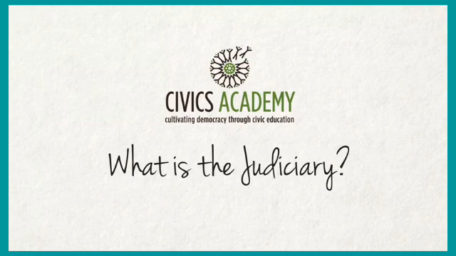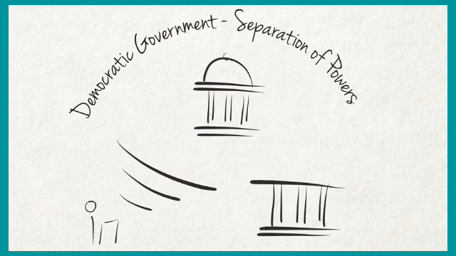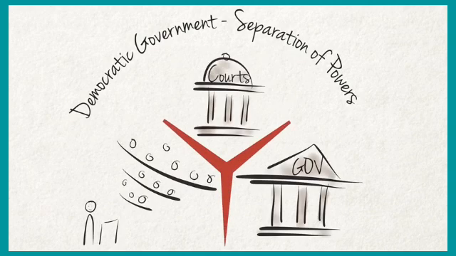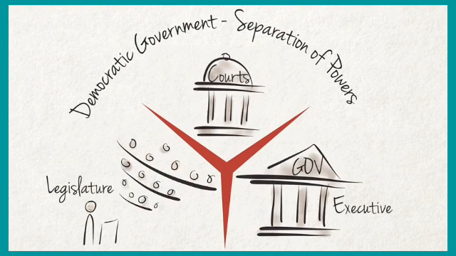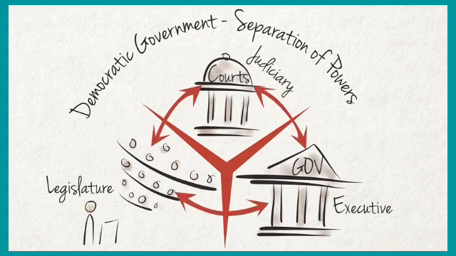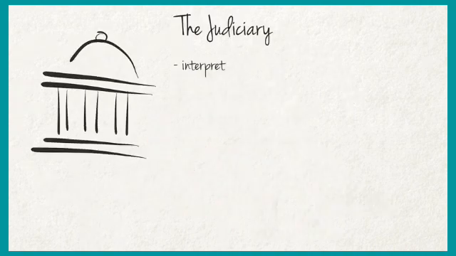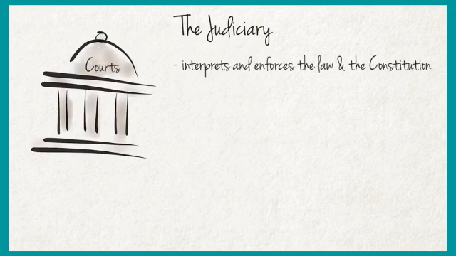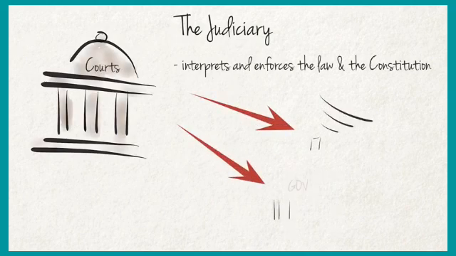Now see what the judiciary is. In a democratic government, the powers are separated among the legislature, executive and judiciary. Through the judiciary's powers we may understand the interpretation and enforcement of the law and the Constitution.